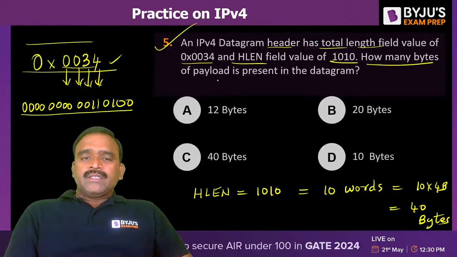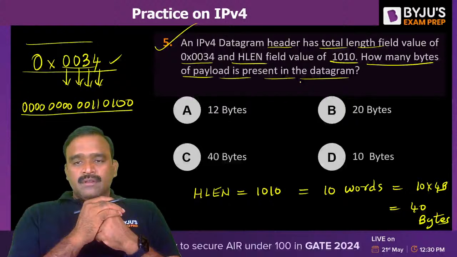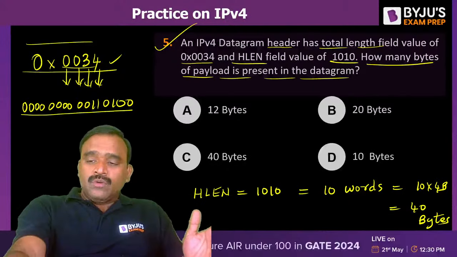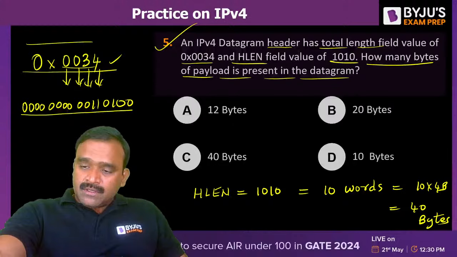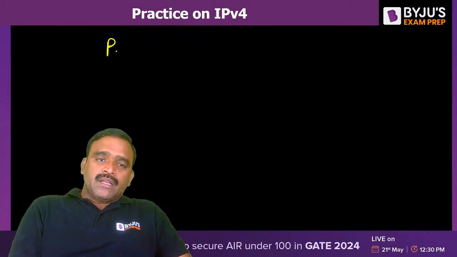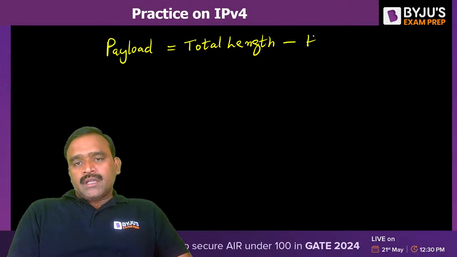And how many bytes of payload are present in the datagram? Very simple question. If you want to know, the payload size is equal to the total length minus the header length. Both you can take in bytes. Payload is equal to total length minus header length.